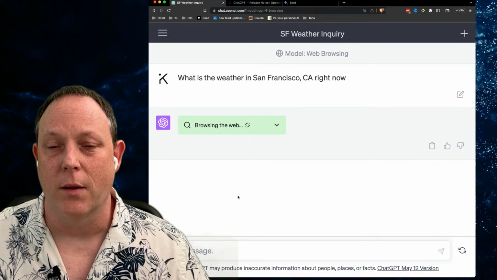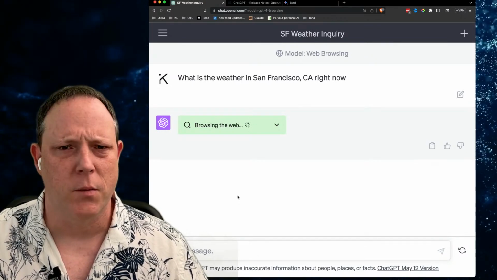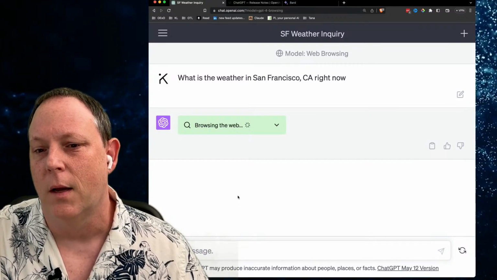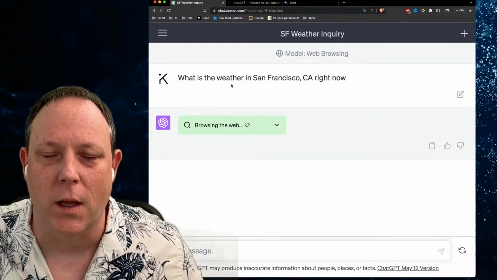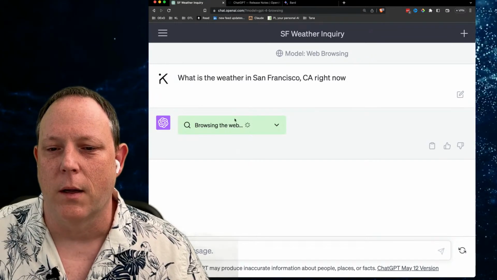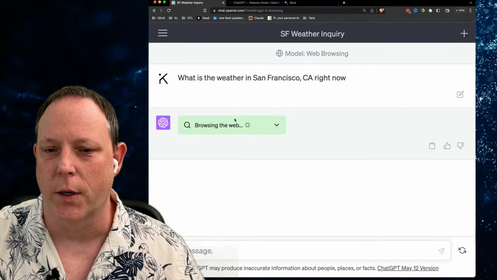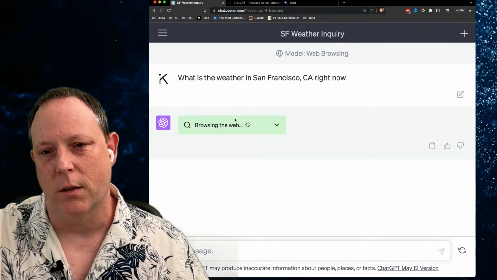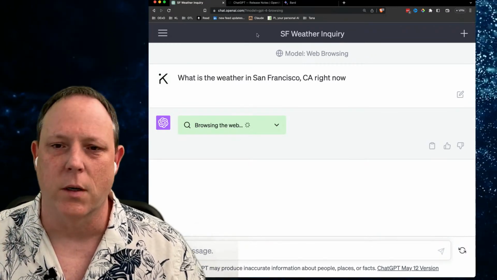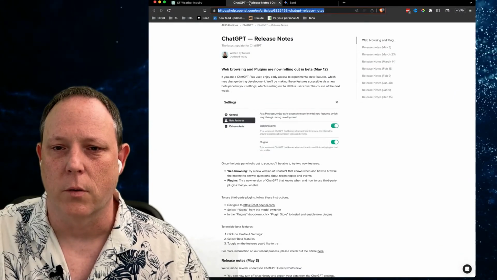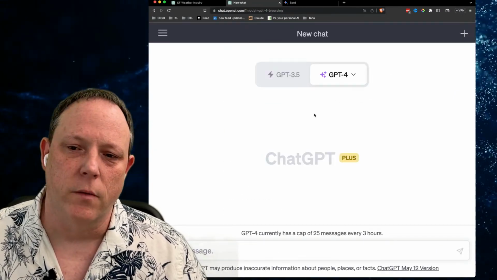Now we are able to get things like the weather, possibly stock prices, although there are other plugins that are really good at that, and more. Of course, because I'm trying to do this live, it's not working, and probably because the entire world just clicked that toggle button. But I did try this earlier, and it does in fact work. So I'm just going to let that work in the background. We'll see if it errors out or what goes on there. But let's jump back over while we wait.